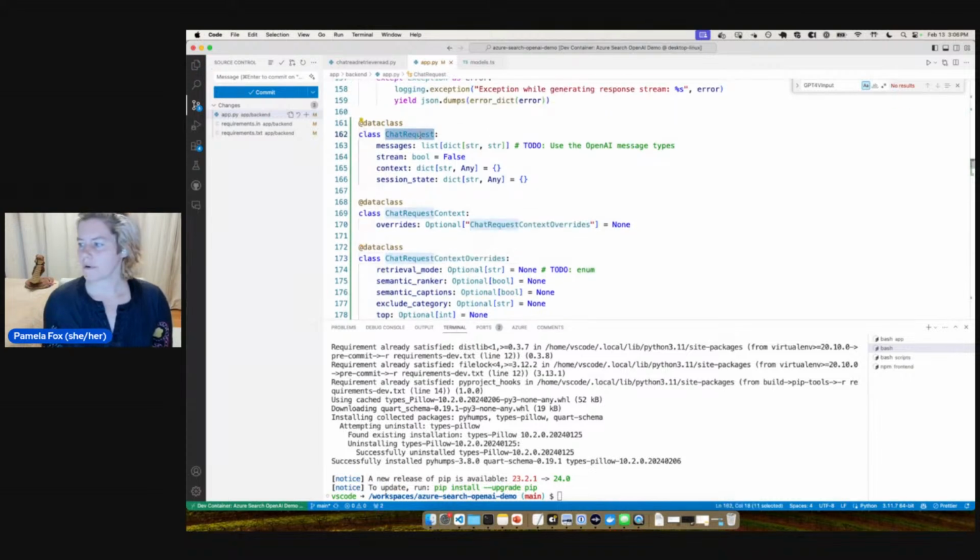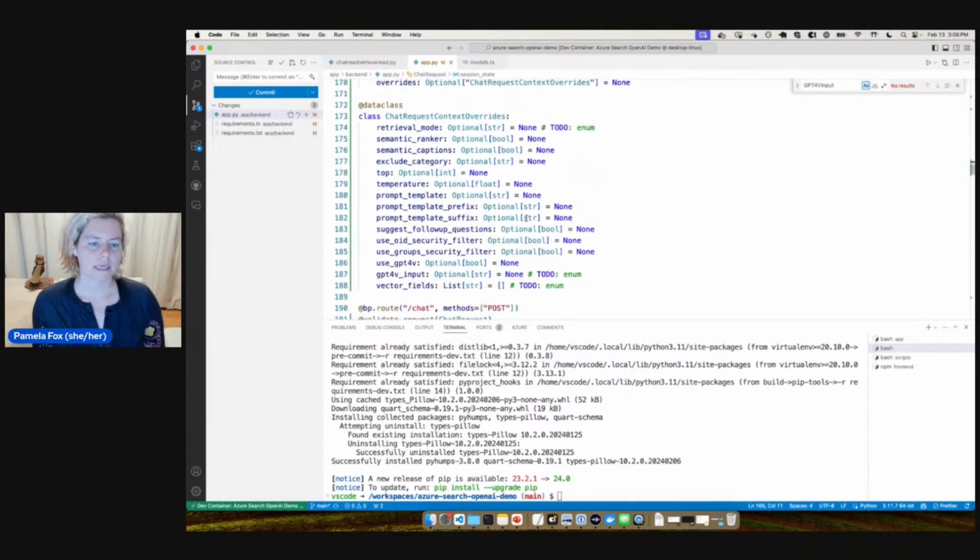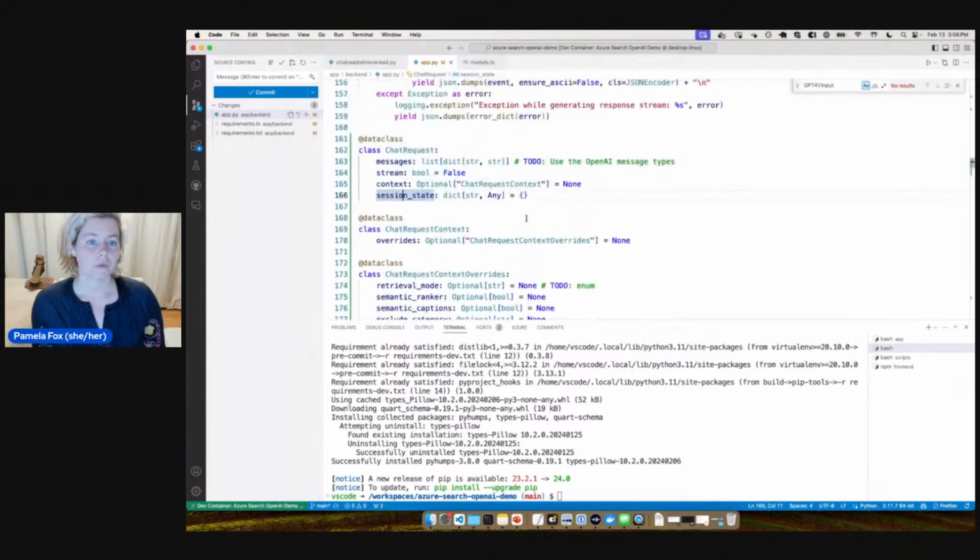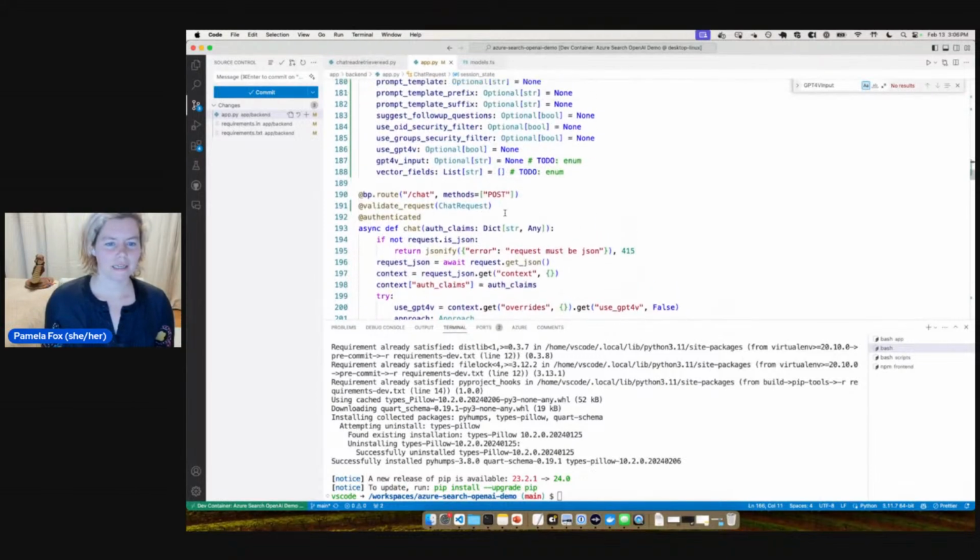Okay, so we have the chat request and the context. Now I have a field for it, so once again I need to put this in quotes. The data class comes afterwards. And session state is just a dictionary, it's not particularly typed. Okay, let's try that out.